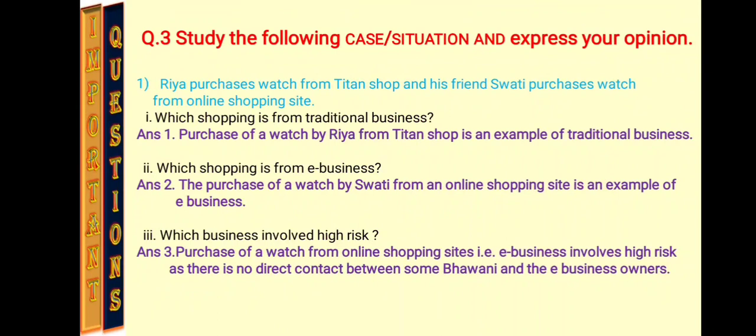The third question is, which business involves high risk? Purchase of a watch from an online shopping site, that is e-business, involves high risk as there is no direct contact between the owner and the customer. So in this business, high risk is involved.